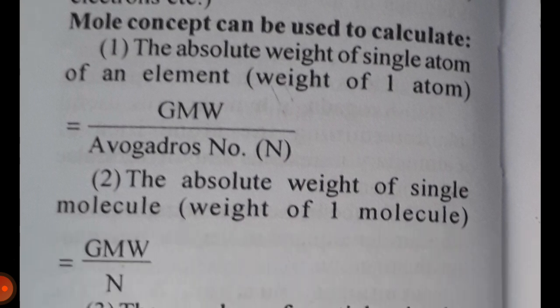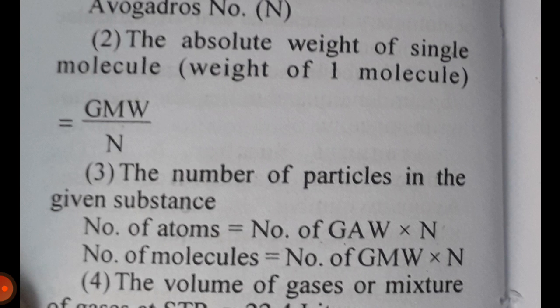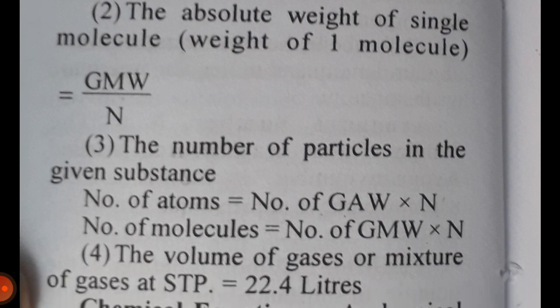Mole concept can be used to calculate: 1. The absolute weight of a single atom of an element. Weight of one atom is GAW upon Avogadro number N. 2. The absolute weight of a single molecule. Weight of one molecule is equal to GMW upon N. 3.